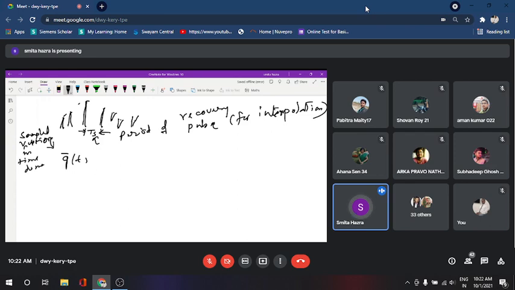If you turn over your pages and look at the previous one, that was g of t, which was some sort of like this: g of nTs delta of t minus nTs. When we write it in terms of delta, the 1 by Ts was not there.